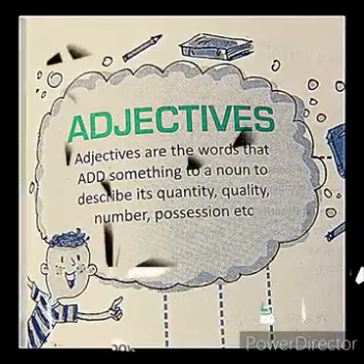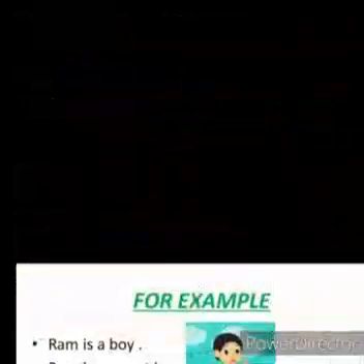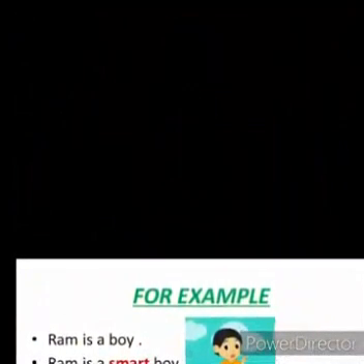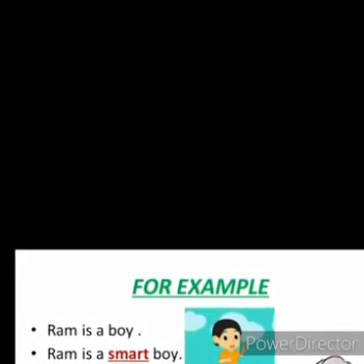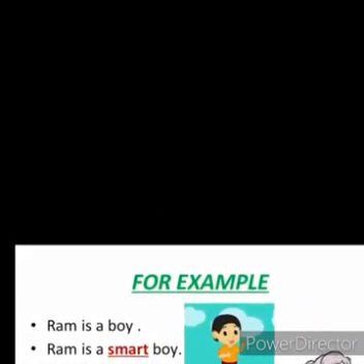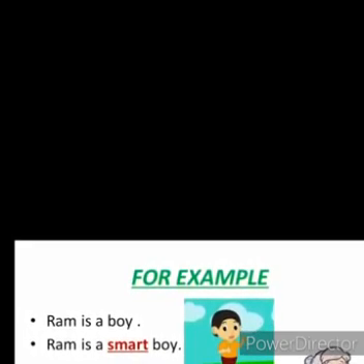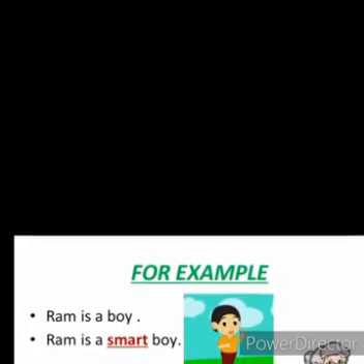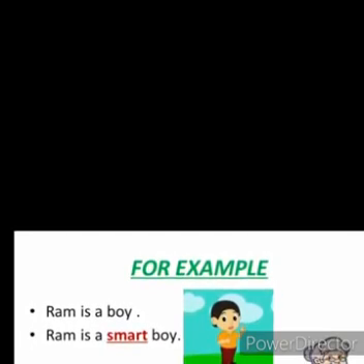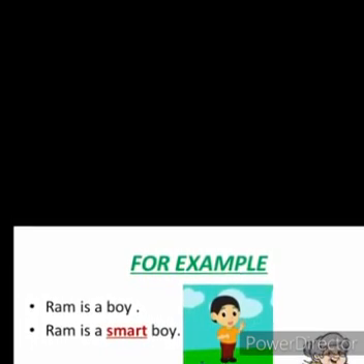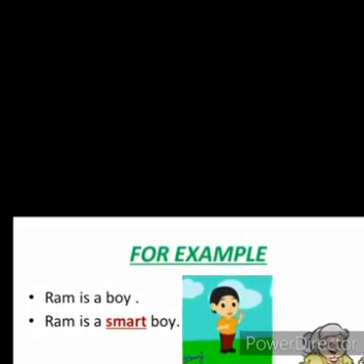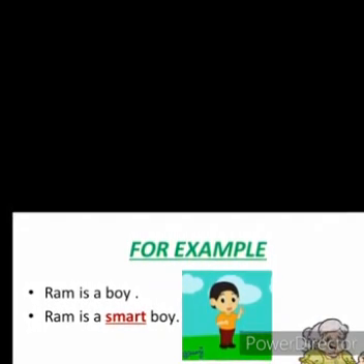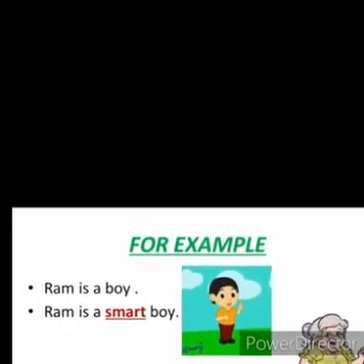For example, Ram is a boy. This is a simple sentence. Ram is a proper noun and I'm saying that Ram is a boy. But if I say Ram is a smart boy, now can you see the difference? In the second sentence, I've added something to Ram, and that is the word smart.